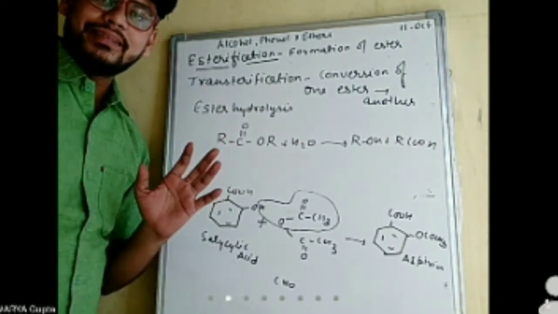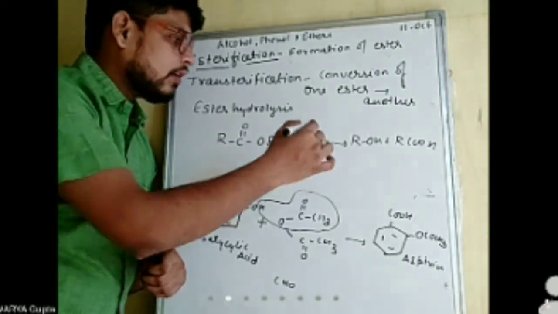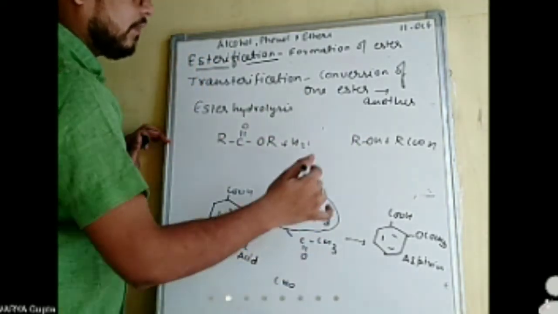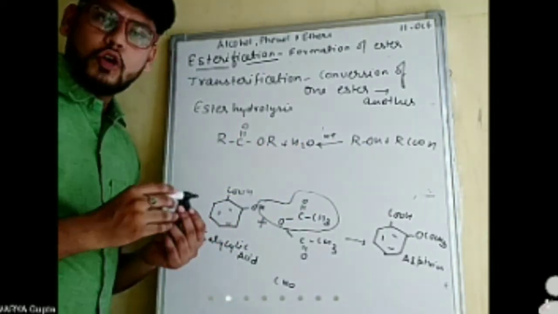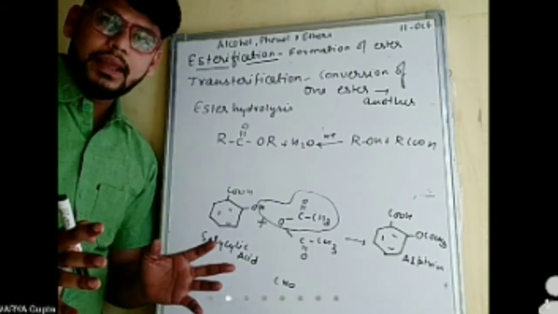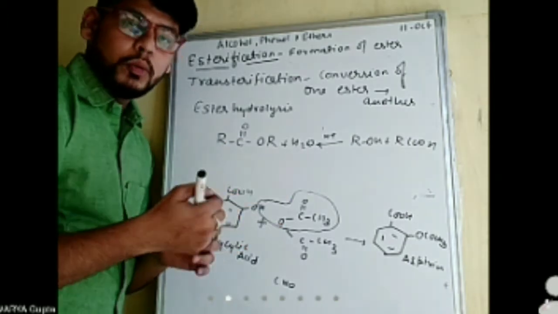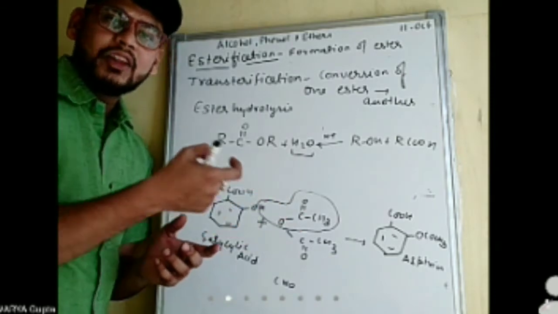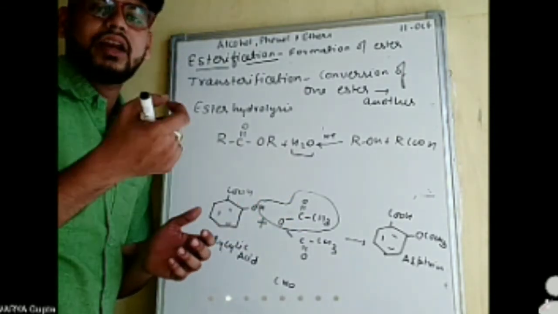And also there can be one reasoning question related to esterification. Let's assume that this is your reactant and this is your product. So the question can be: in esterification reaction, why do we have to remove water as soon as possible, or why is water removed immediately?